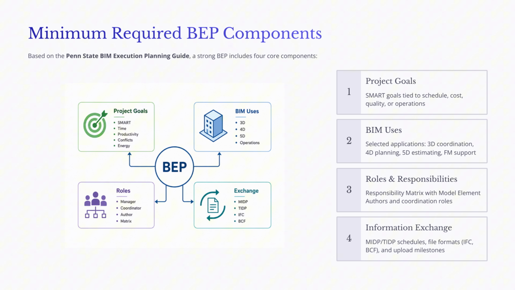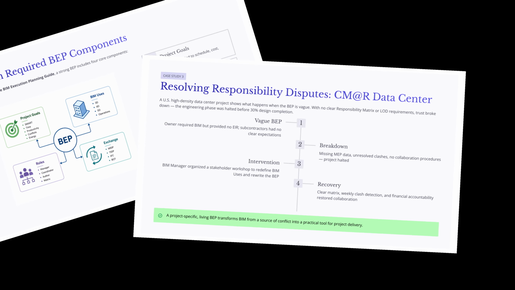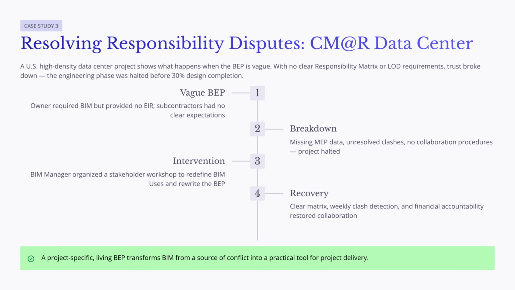Together, these four components make the BEP a working project document. They help prevent confusion and make BIM implementation more predictable and useful. This case study shows why a project-specific BEP is so important.